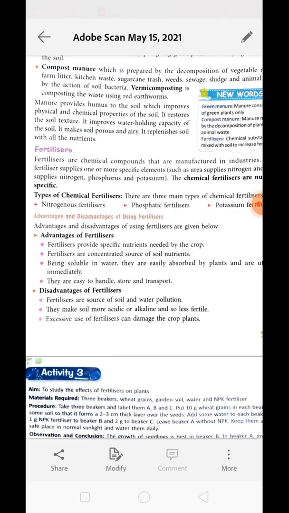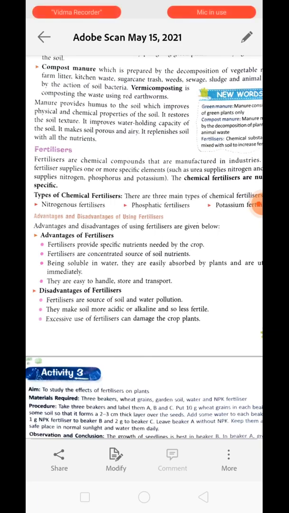Each fertilizer supplies one or more specific elements needed by the plant, such as urea supplies nitrogen, NPK supplies nitrogen, potassium and phosphorus. Chemical fertilizers are always nutrient specific. A particular nutrient will be present in them, and these nutrients will be present in concentrated form.